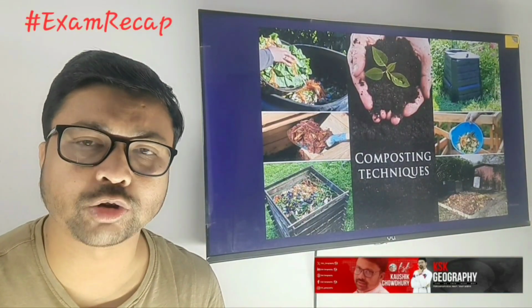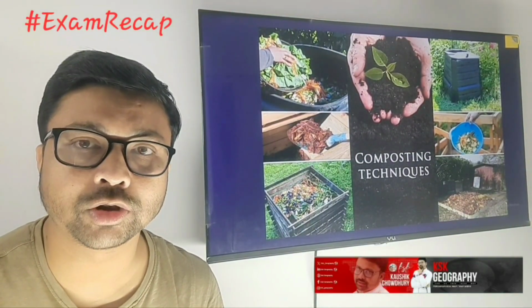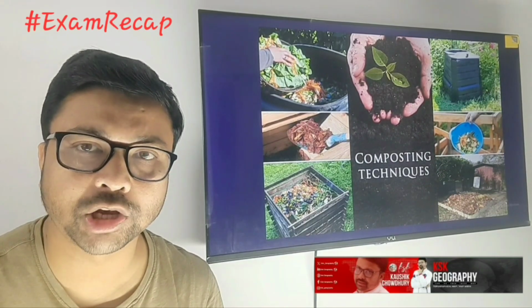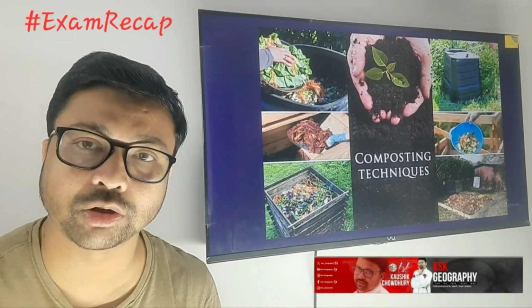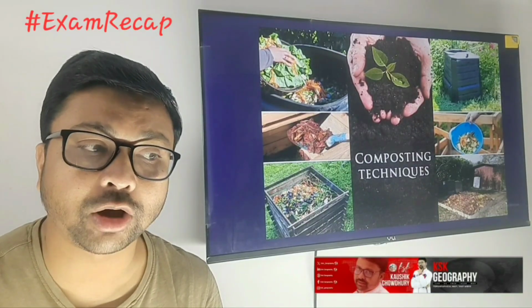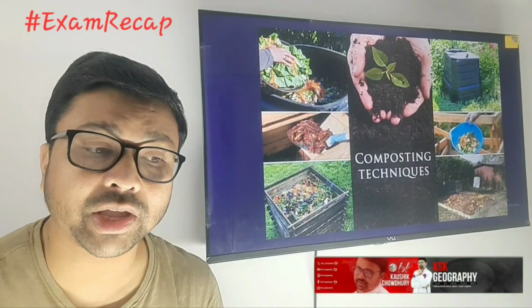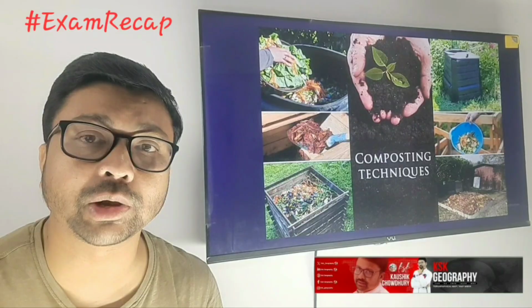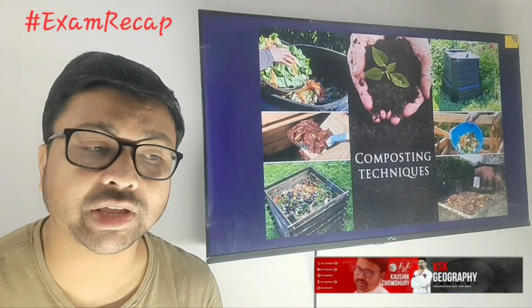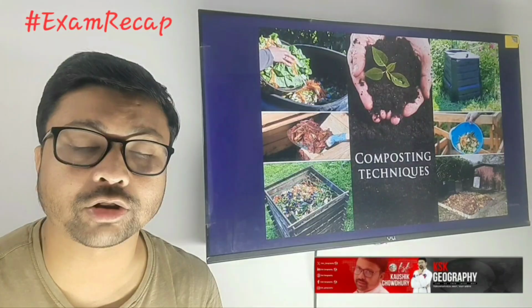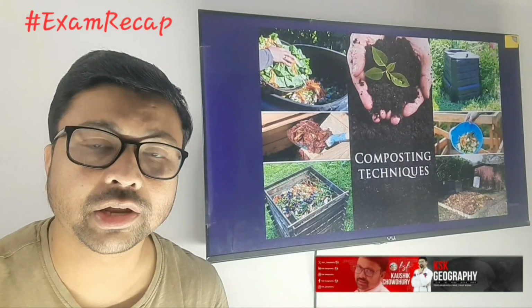Next, all these methods, open dumping and landfill, are not able to reduce the volume of waste materials. But here you can see another technique, called composting. Now in composting, what will happen? We can get rid of biodegradable waste materials easily. Biodegradable waste materials can be composted. We can convert them to compost.